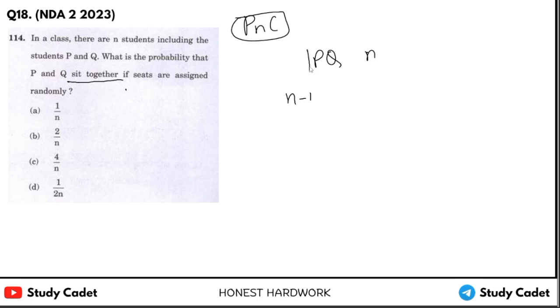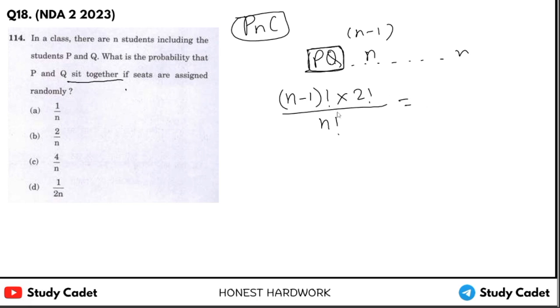We will take PQ together and then the rest of the n students. So now we have n minus 1, because these two are fixed. N minus 1 factorial, into 2 factorial as they will interchange, upon total we have n factorial. N factorial is simply n into n minus 1 factorial, you should know that. So it will get cancelled out. 2 upon n is our answer.